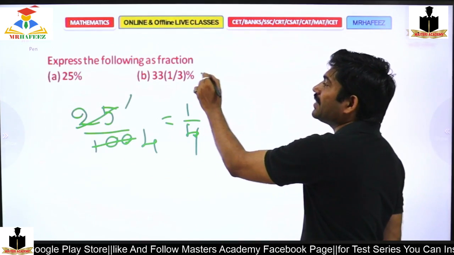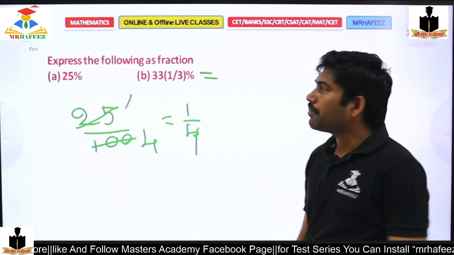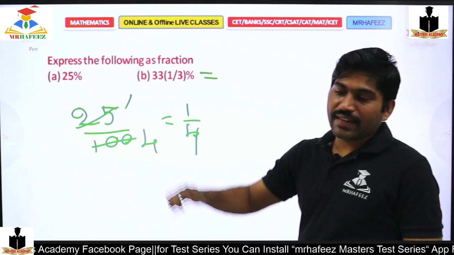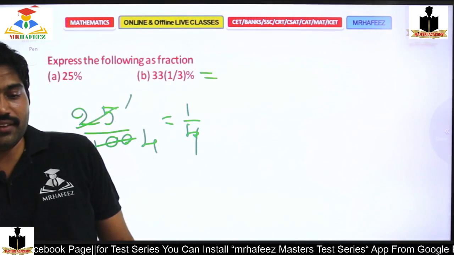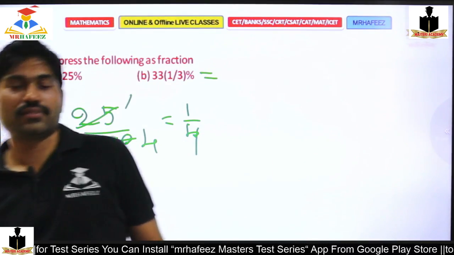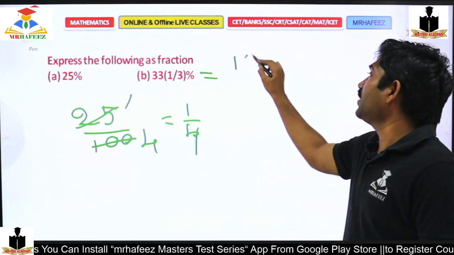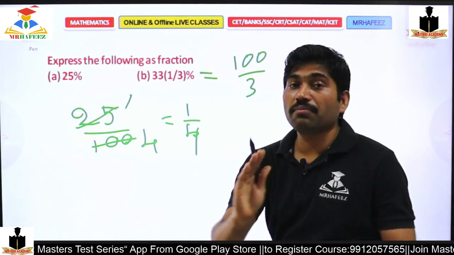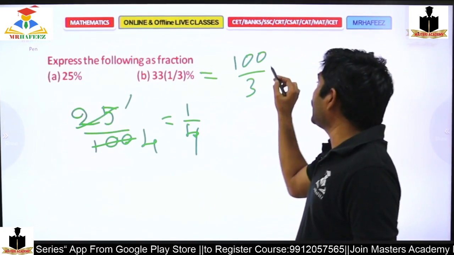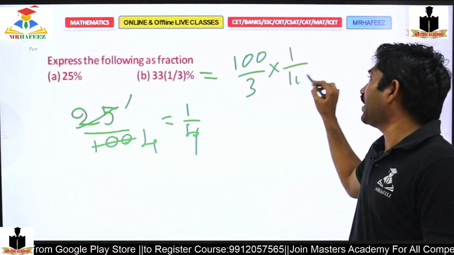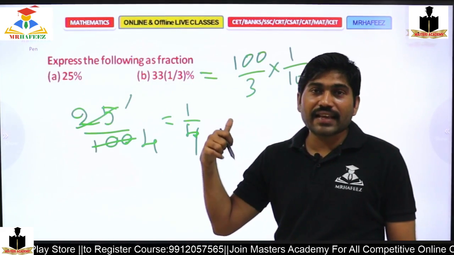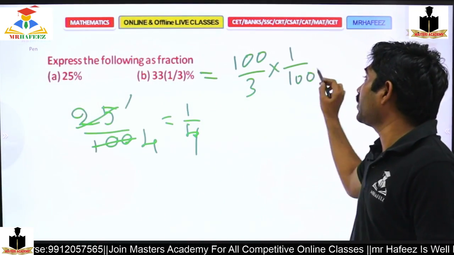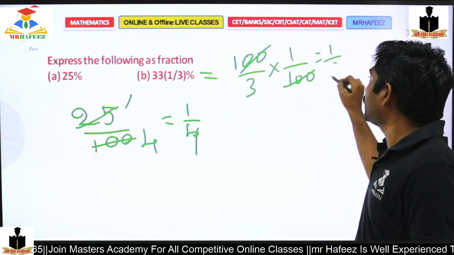What about 33 1 by 3%? 33 1 by 3% means 33 1 by 3, so 3 times 33 is 99, plus 1 is 100, so 100 by 3. I just converted the 33 1 by 3 mixed fraction into a fraction. Later, percentage means 1 by 100. So I converted the percentage into fraction form, that is 1 by 100. 100, 100 will get cancelled, it's just 1 by 3.